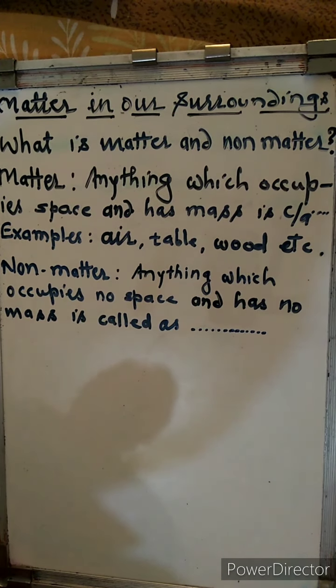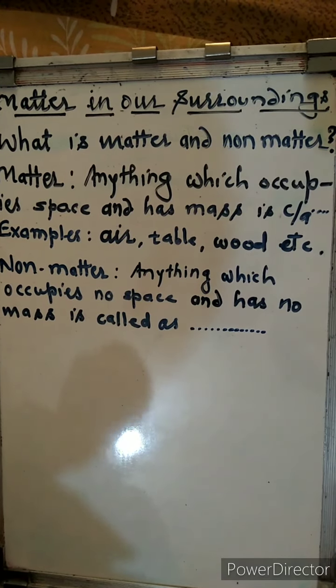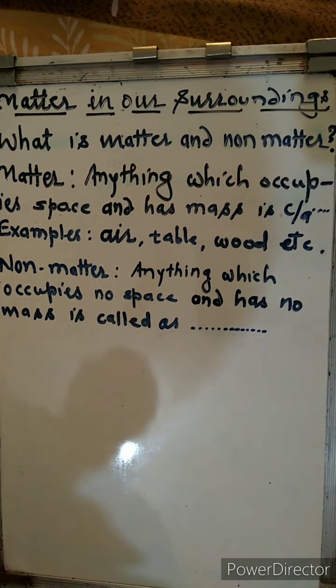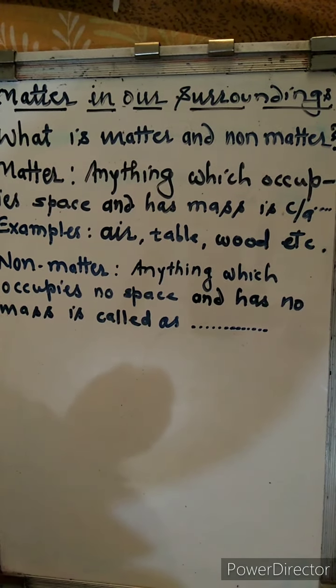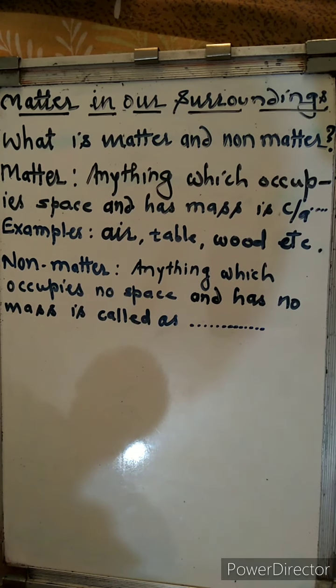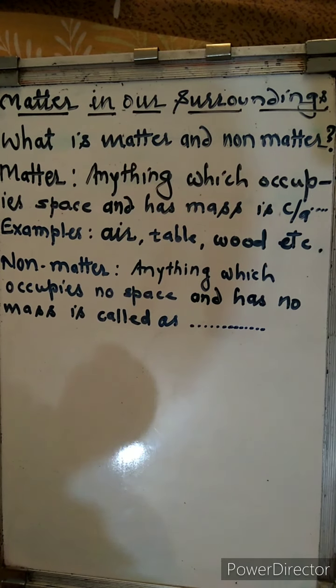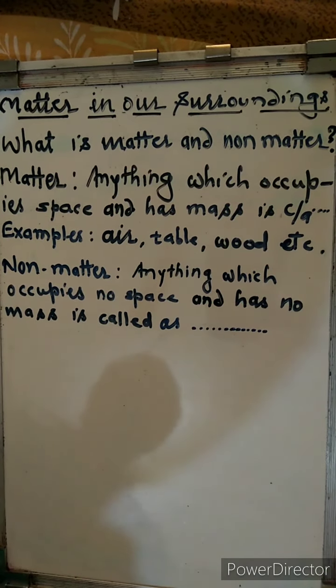Matter in our surroundings is the first lesson we are going to see today. Do you know why this lesson is there in class 9? Class 9 is the beginning of science and you need to know many things about science. So what is matter and non-matter? This is the first, introductory topic of matter in our surroundings.